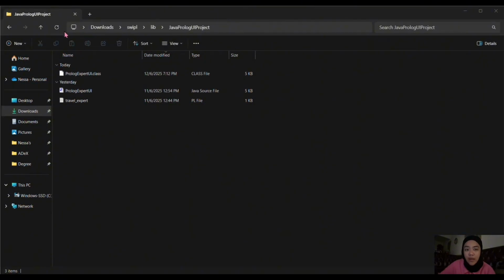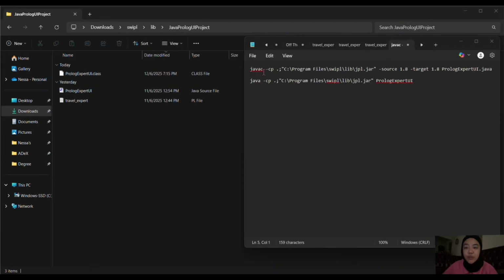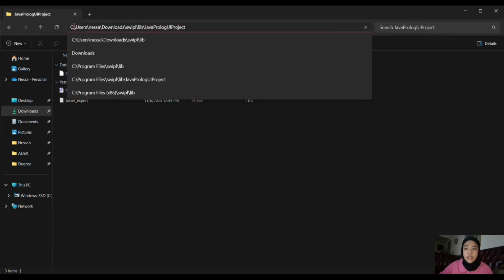Okay, so now we need to create the code for the command. Here are my two commands to run the Java and Prolog files using JPL. The first command up here is to compile the Java code, and the second command right here is to run the compiled app.